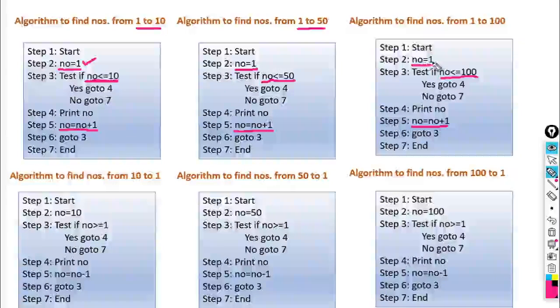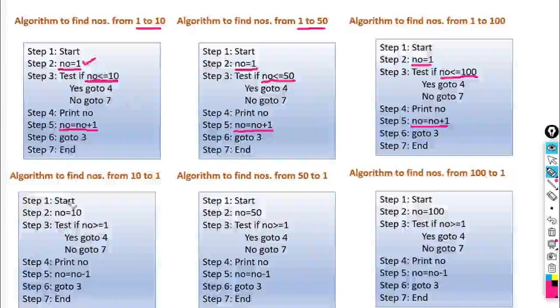Initial values are the same. Conditional statements are changed according to the upper limit. Here the upper limit is 10, so NO less than or equal to 10. Here the upper limit is 50, so the condition is NO less than or equal to 50. Here the upper limit is 100, so the condition is NO less than or equal to 100. So according to your upper limit and your lower limit, you should change the steps of the algorithm.